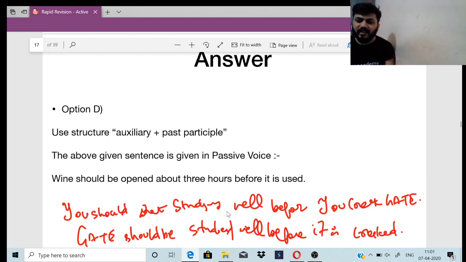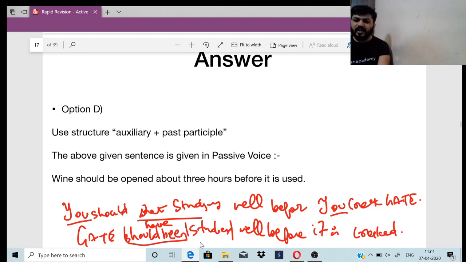You should be studying well before you crack GATE. Here also I have not used you, because you is repeated twice, right? So GATE should have been studied well before it is cracked.